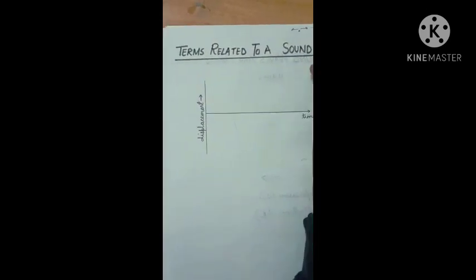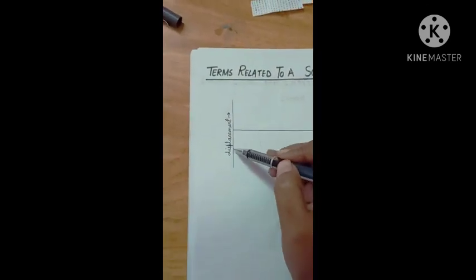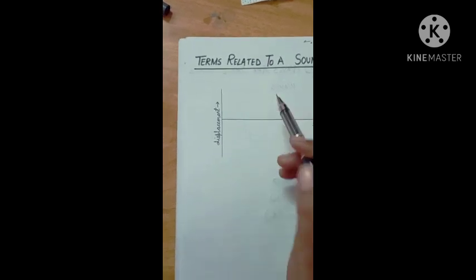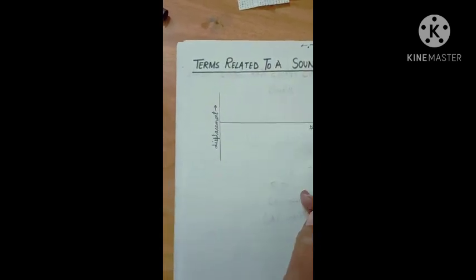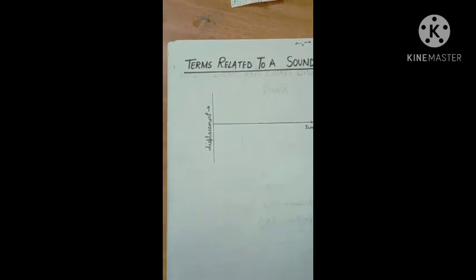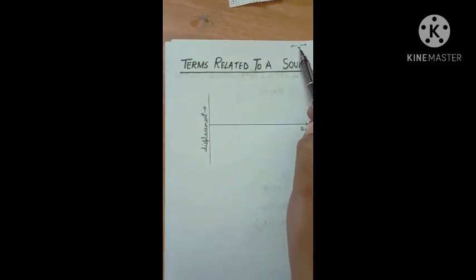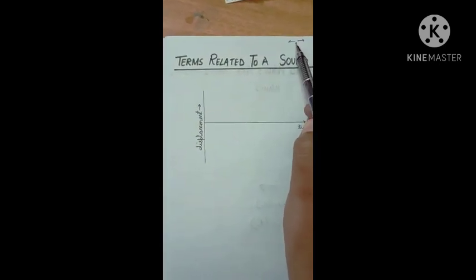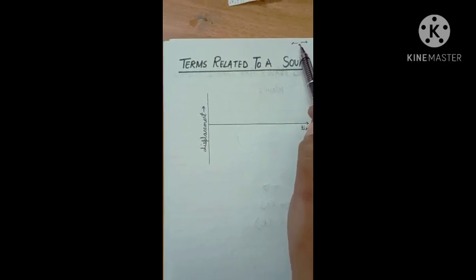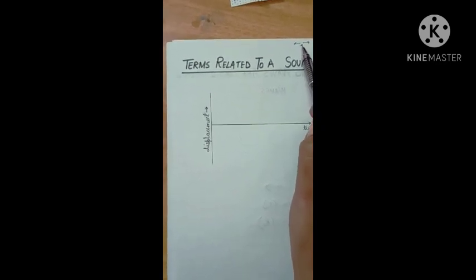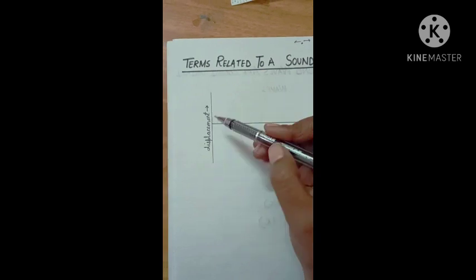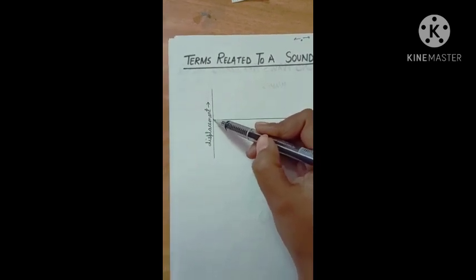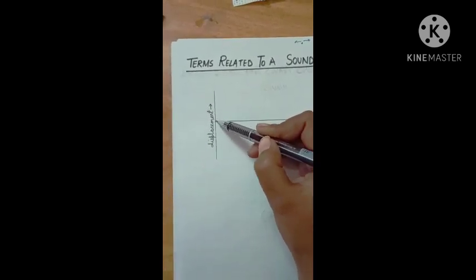Suppose this axis shows the displacement of the particle and this axis shows the time. Now suppose initially the particle of a medium is at its original position. Initially it is at this point.